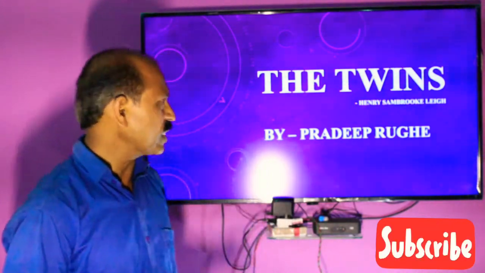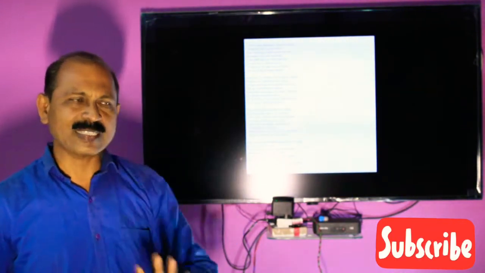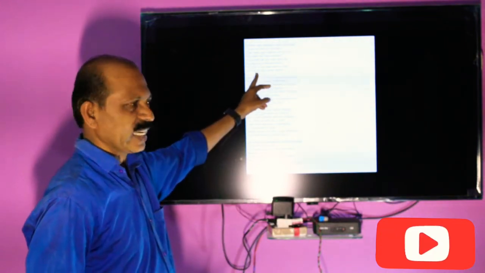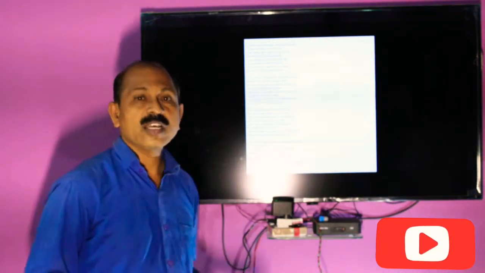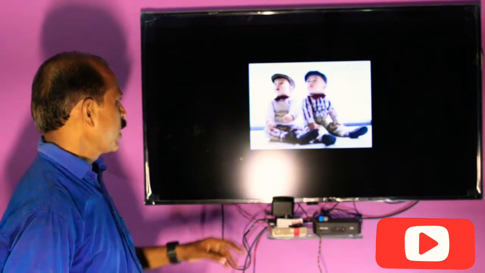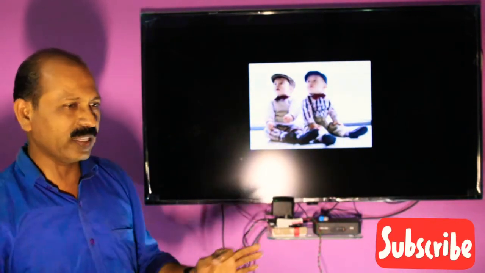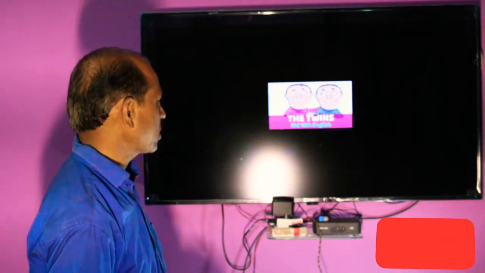So you can see what the speciality of this poem is. There are 4 stanzas, and one stanza carries 8 lines. Totally there are 32 lines. So dear friends, we have to define the twins here. In form and feature, face and limb, in overall their appearance is totally the same. We can't recognize the difference between these twins. Friends, without losing our time, we will move towards the poem.